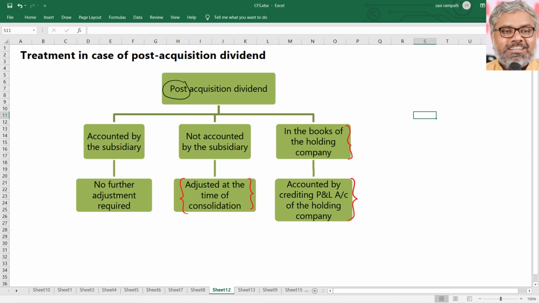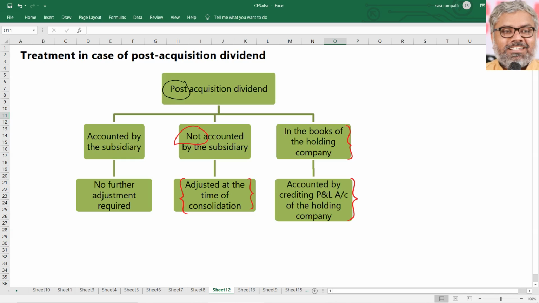So only if at all any additional things have to be done is when it is clearly mentioned in the question that the dividends are not accounted for by the subsidiary. If this is given, then only we might have to redraft. If not redraft, at least understand the change in the numbers of the balance sheet of the subsidiary. Exceptional case, but anything is possible in exam questions. So if such a thing happens, if the subsidiary has not dealt with it already in its balance sheet, we will deal with it. What is there? Anyway, it is only a journal entry.